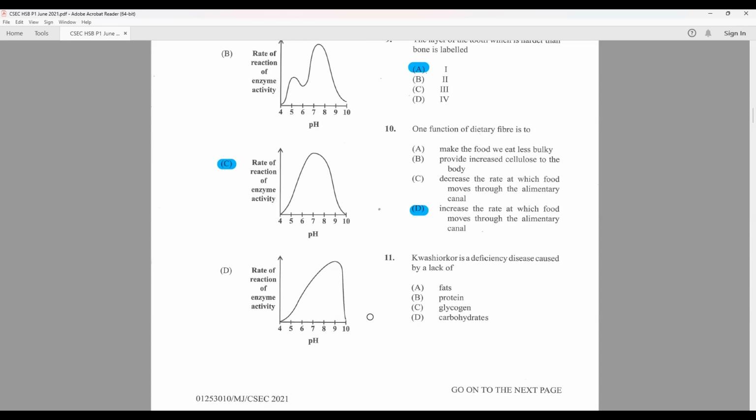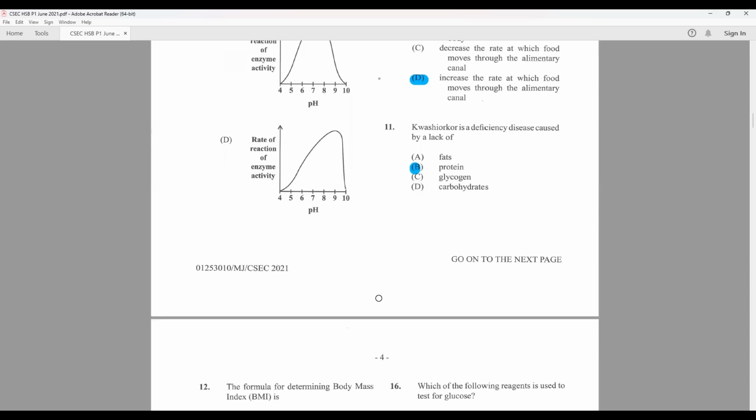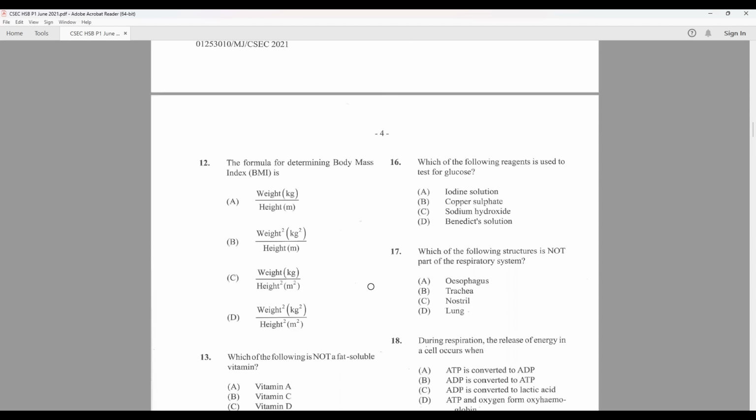Question 11. Kwashiorkor is a deficiency disease caused by lack of protein. One of CXC's more popular questions. It would be wise to learn that question. Question 12. The formula for determining body mass index, BMI, is weight over height squared. So we're just looking for that formula, and we see it as C.